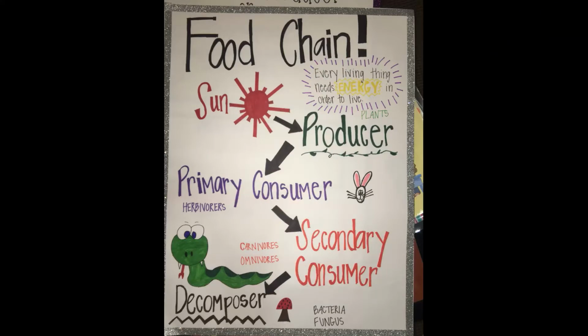Here's our food chain anchor chart. Everything starts with the sun. Then the sun gives energy to the producers, which are the plants. Plants make their own food. Then primary consumers eat those plants, such as a mouse might eat some grass. Then you have secondary consumers. Those are larger animals, and they will eat the primary consumers. So a snake may eat a mouse. Lastly, you have the decomposers. These are the things that cause animals and creatures and things to break apart and return back to the earth.